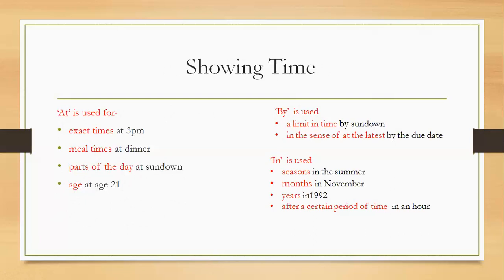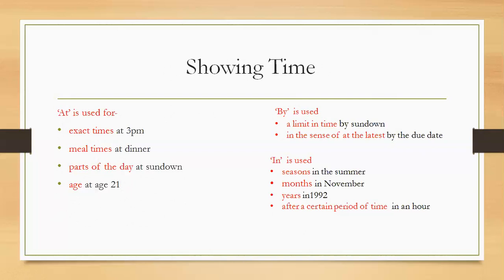Again, by is used to show a limit in time. So by sundown means a limit in time. By that time, in the sense of at the latest, by the due date. So in order to indicate the time of the date that is due, by is used.